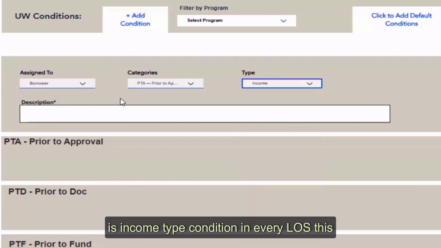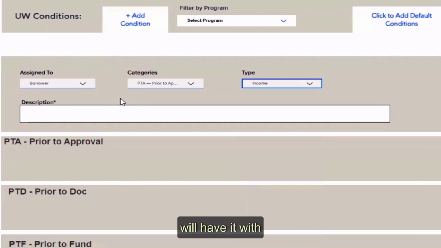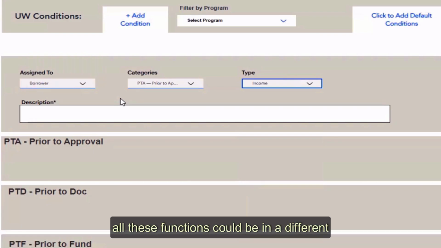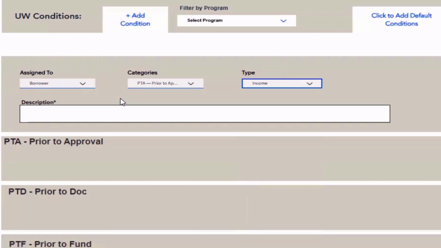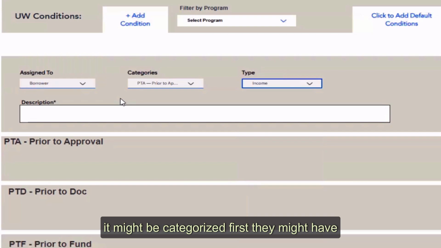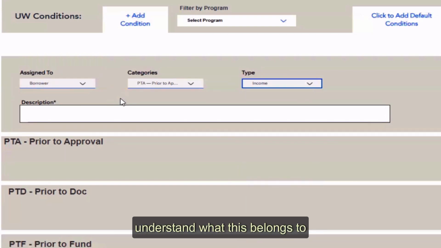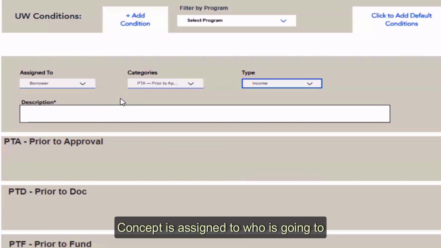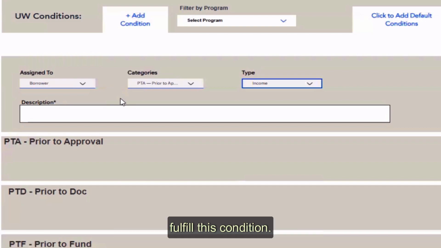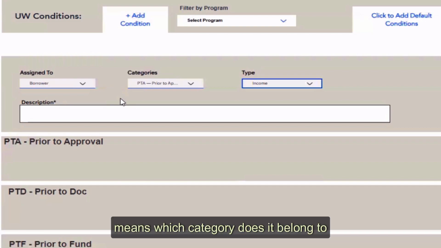In every LOS, you will have a different pop-up. All these functions could be in a different sequence. It might be categorized first. They might have given some other name, but you need to understand what this belongs to. The concept is who is going to fulfill this condition. Categories means which category it belongs to, such as prior to approval. Does this condition need to be fulfilled prior to approval in a loan?